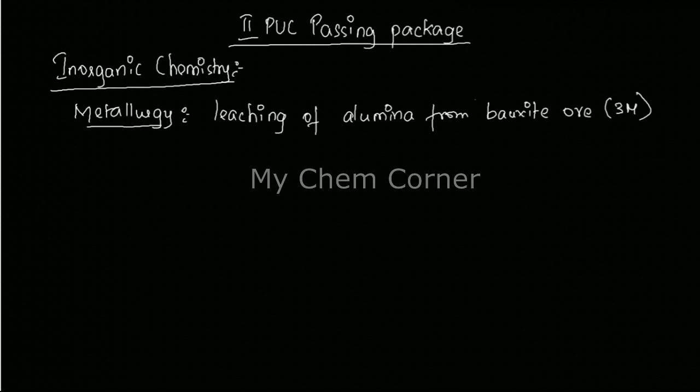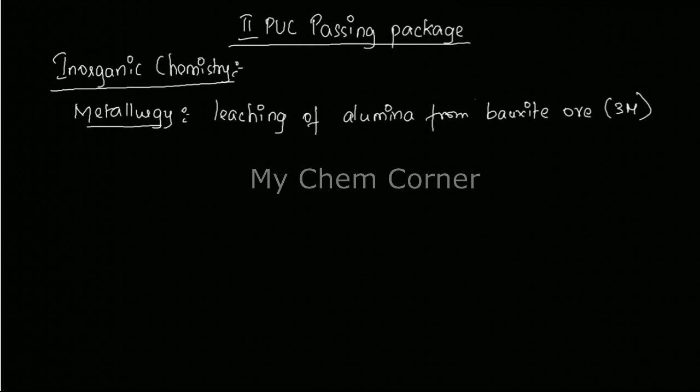Then the next thing that can be asked, as short questions, is definitions, like what is copper matte, what is cast iron, what is pig iron, and what are the reactions in the blast furnace. You have one entire reaction set on the blast furnace, but the entire blast furnace is not asked. They can ask you any particular reaction, like explain the reaction where roasting is taking place.